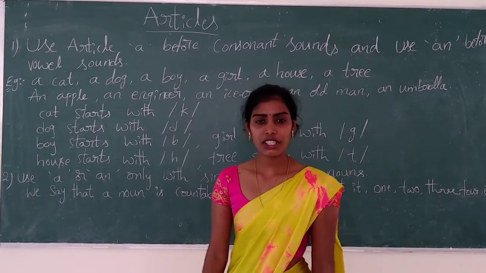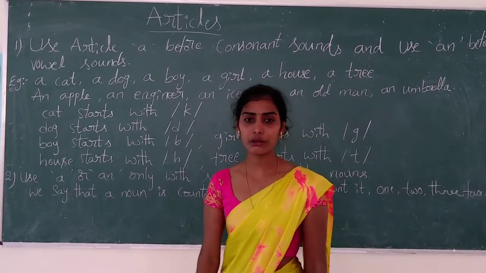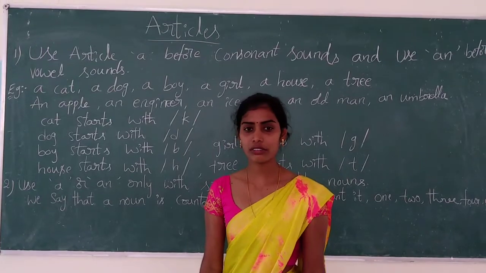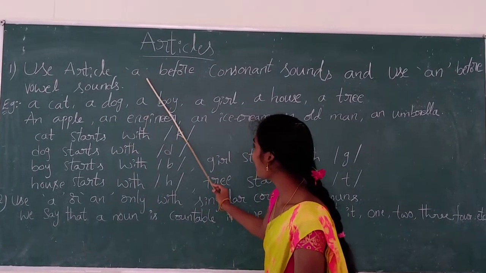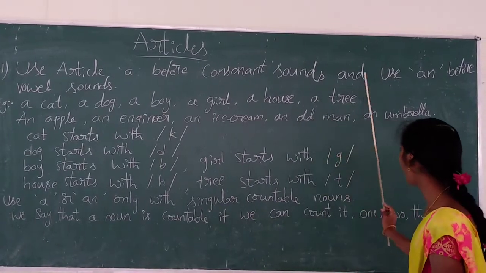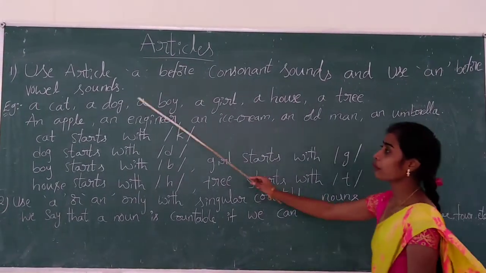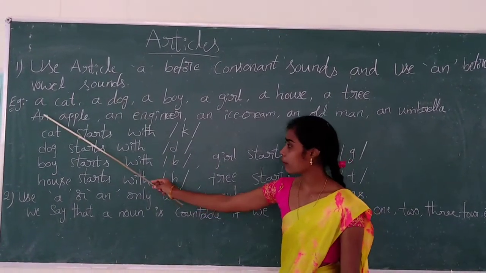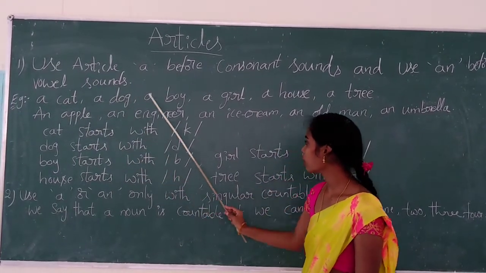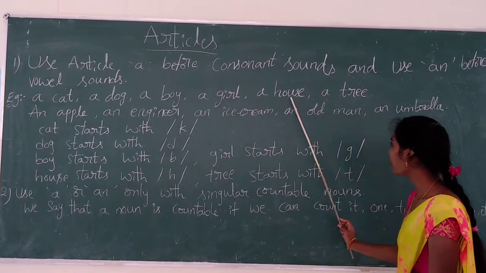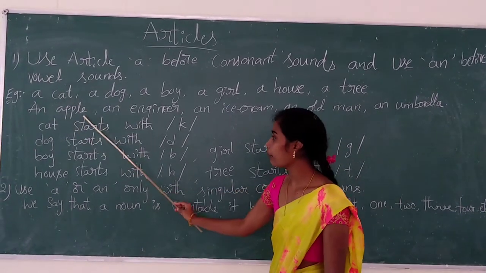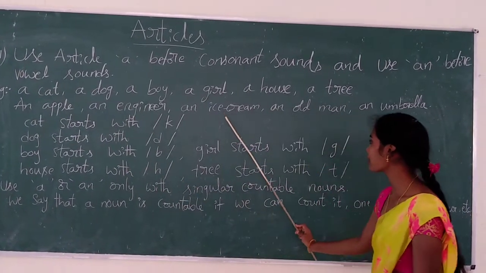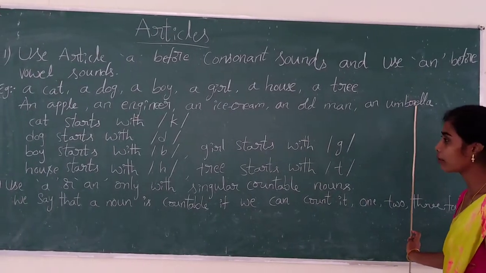Okay, the first rule is about where to use a and where to use an. Here is the first rule. Use article a before a consonant sound and use an before a vowel sound. For example, a cat, a dog, a boy, a girl, a house, a tree. And the second set, an apple, an biscuit, an ice cream, an old man, an umbrella.